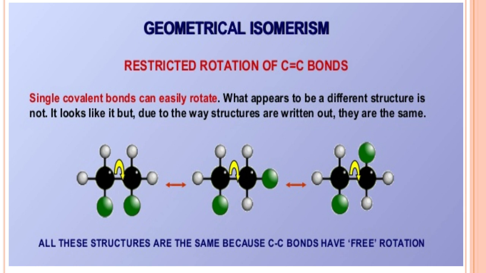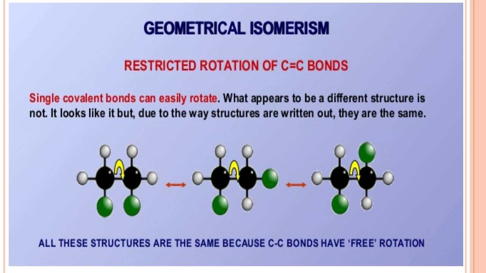In the second example, we can rotate the molecule by 180 degrees, so that the molecule loses that property. In the last structure, the two green atoms are exactly opposite in direction, which is trans. The first one is cis and the last one is trans.